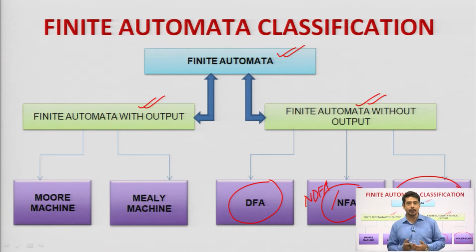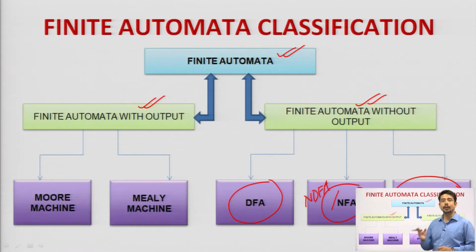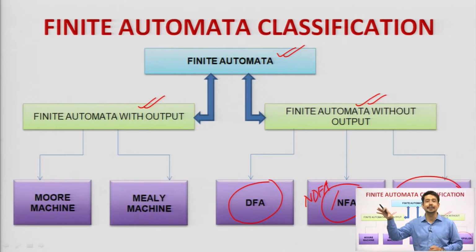Without output means we have states which declare whether the string is accepted or rejected. Here we will not have any kind of output alphabet with the help of which the string will have some acceptance with the language. But in the case of finite automata with output, we will not have any kind of final accepting state, or we can say final rejecting state. Rather, we will have an output alphabet which designates this property of acceptance and rejection.